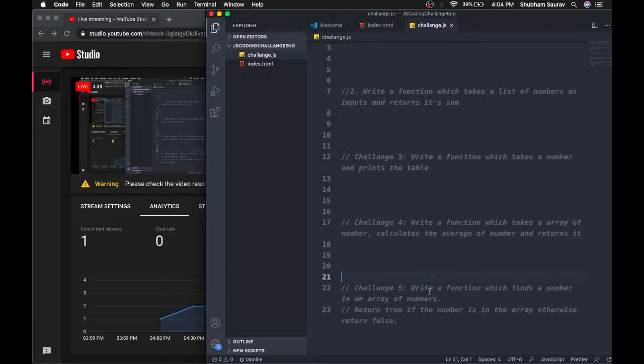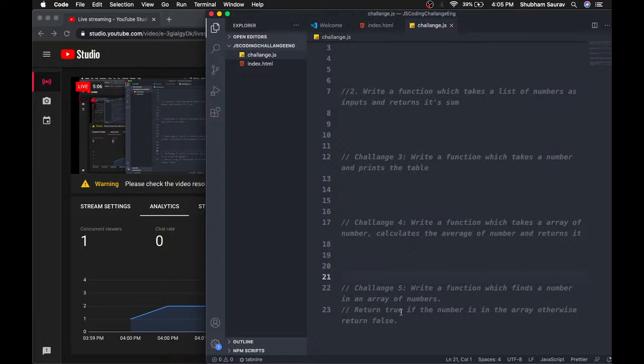And the fifth one, the last challenge that we are going to do today: we have to write a function which will find a number in an array of numbers. So basically what we are going to do in the fifth challenge is write a function, and that function will take a number and an array of numbers.